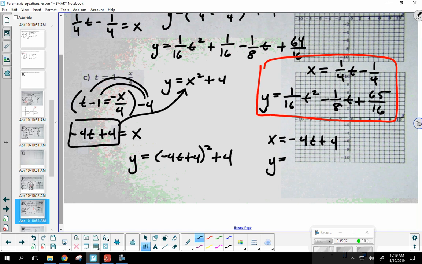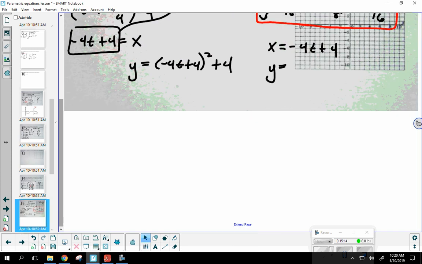When you go ahead and plug in, expand it. Go ahead and simplify that for me. Okay? So somebody expand negative 4t plus 4 squared. Okay, so that would be 16t squared plus 16. So you squared the left, you squared the right. What is double the middle? Minus what? Minus 32t. There we go.